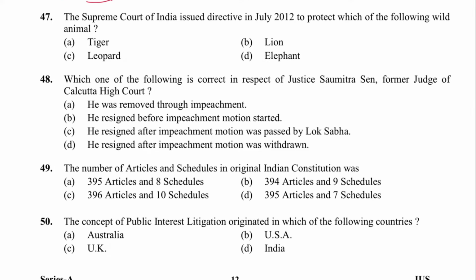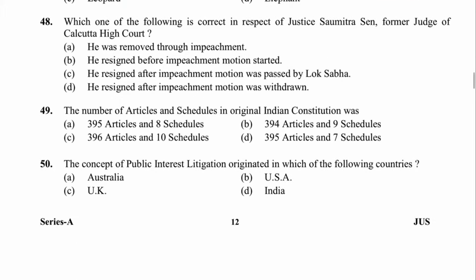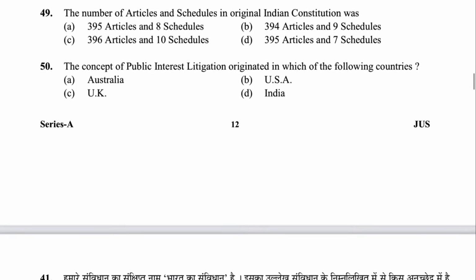Next, 47. Supreme Court of India issued directive in July 2012 to protect which of the following wild animals? That was tiger. A is the answer. Next, 48. Which of the following is correct in respect of Justice Soumitra Sen, former judge of Calcutta High Court? He resigned after impeachment motion was passed by Lok Sabha. C is the answer. Next, 49. The number of articles and schedules in original Indian Constitution was 395 and 8 schedules. A is the answer.